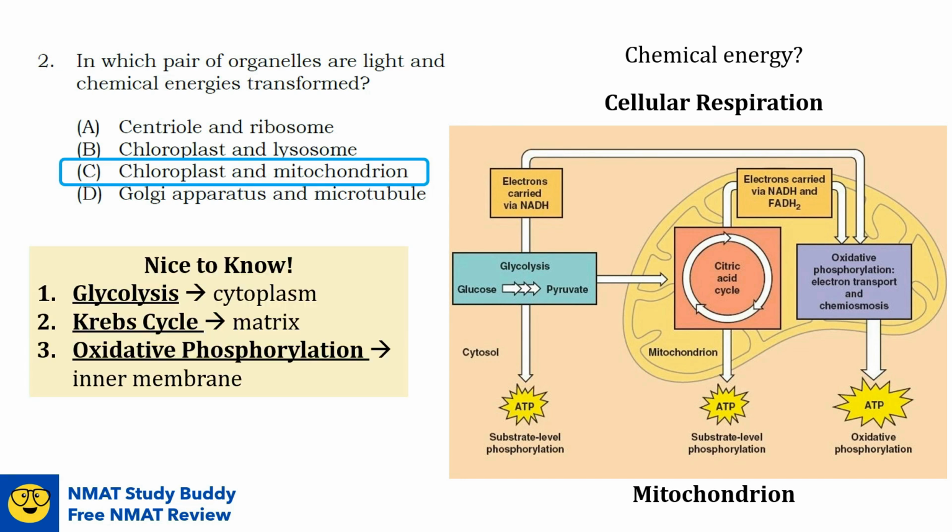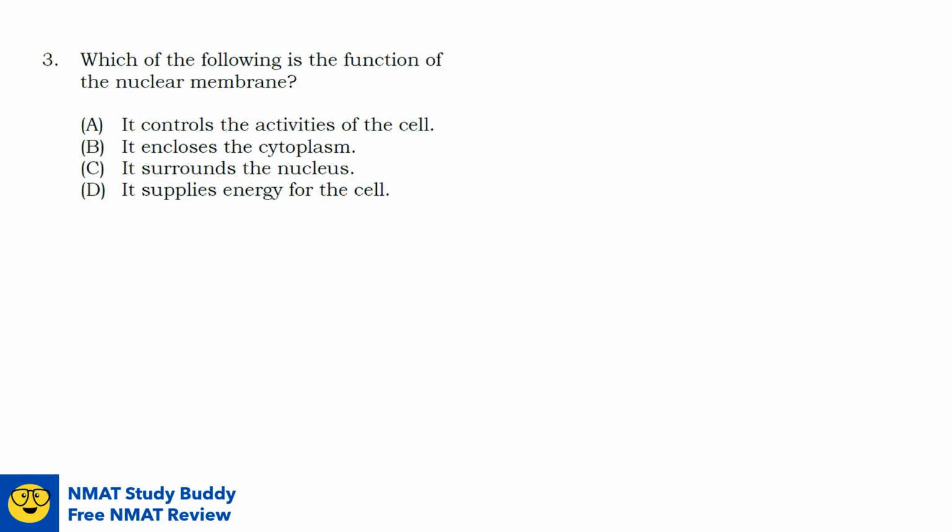It is also nice to know where the process of cellular respiration takes place in the mitochondrion. So for glycolysis, it occurs in the cytoplasm. The Krebs cycle or the citric acid cycle occurs in the matrix, while the oxidative phosphorylation occurs in the inner mitochondrial membrane.